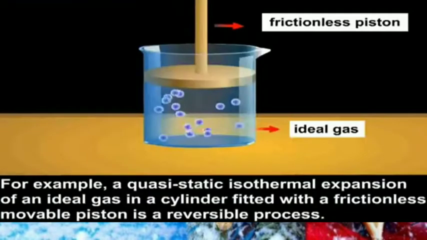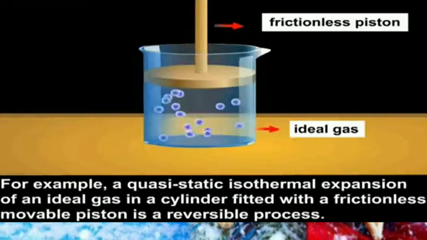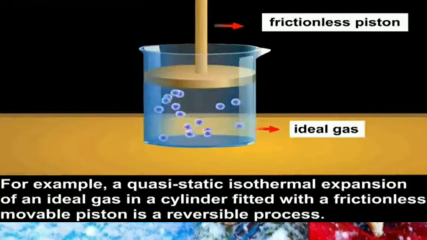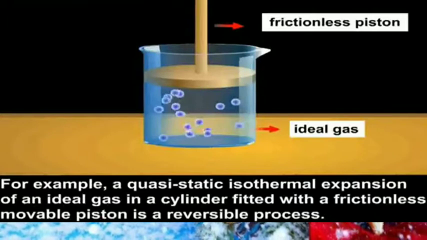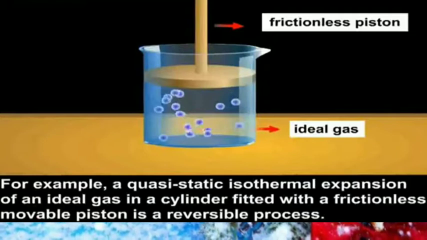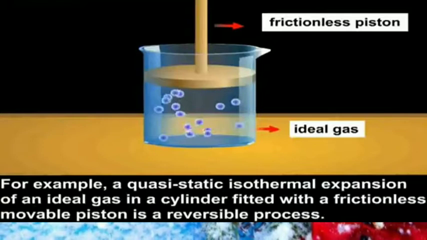Here we can consider an ideal gas taken inside a cylinder fitted with a frictionless movable piston. Now let us place the cylinder on a conducting platform and imagine compressing the gas by slowly dropping some grains of sand on the piston. Every time a grain of sand is added on the piston, what happens to pressure? Pressure slightly increases. Volume of the gas decreases, but the temperature remains unchanged. Thus, each added grain of sand takes the system to a new equilibrium state. So, an isothermal compression of the system takes place quasi-statically because it is a very slow process.